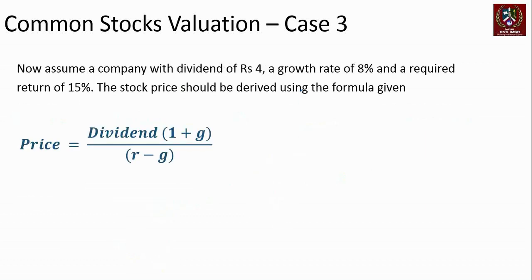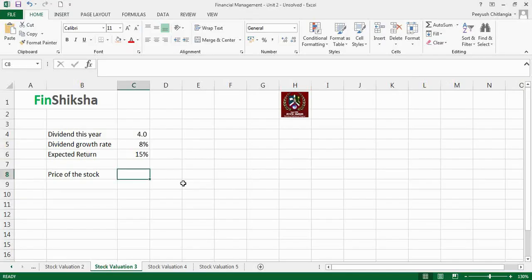Let's take an example. Assume a company with a dividend of rupees 4, growth rate of 8%, required rate of return of 15%. The stock price could be derived using this formula. So dividend is 4. Next year dividend will be 4 into (1 plus 8%), that's 1 plus G, divided by 15% minus 8%. That should be the price of the stock. Let's try and solve this using our Excel file. So that's the question we have.